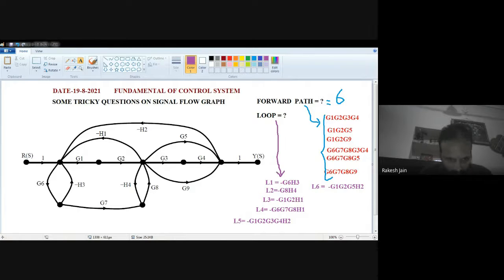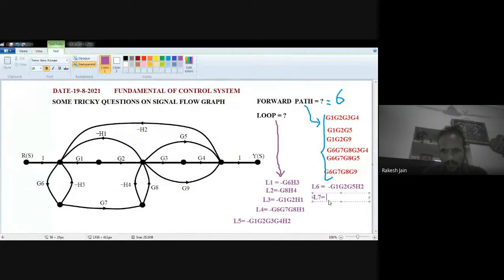Is any other loop present? Similar to that, G1, G2, G9, and S2 is also there. See this one. G1, G2, G9, and this minus S2 is also a loop. This one is also a closed loop. You need to write down this loop also. Seventh number loop. The seventh number loop is minus, I write down externally, G1, G2, G9, and H2.